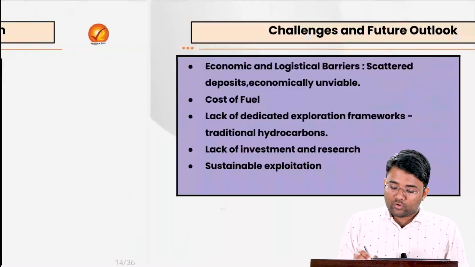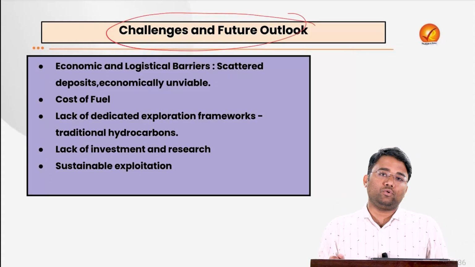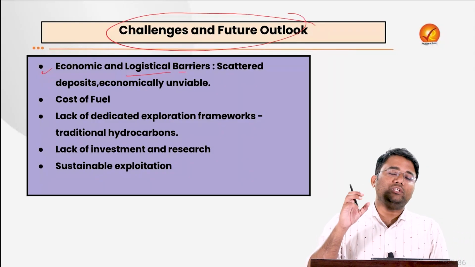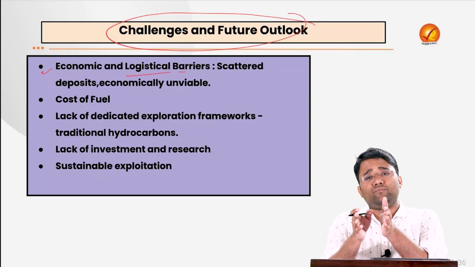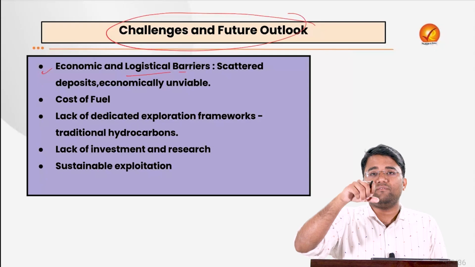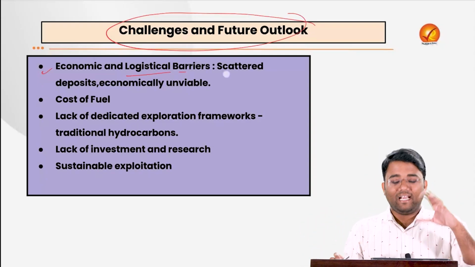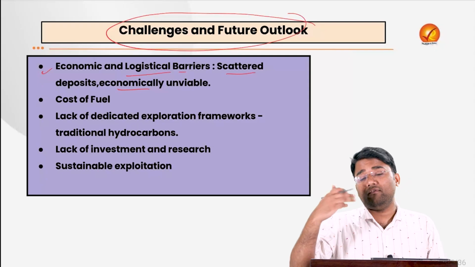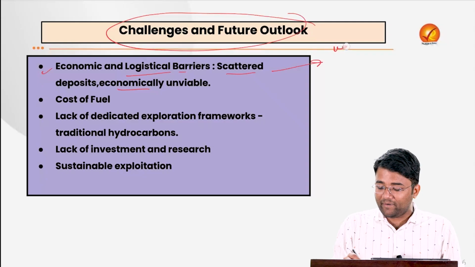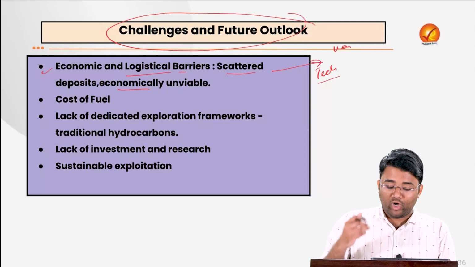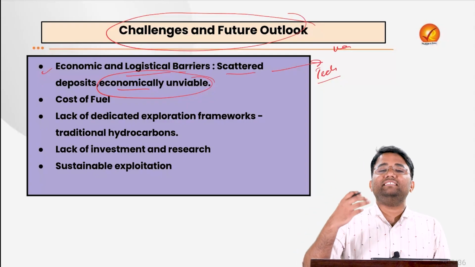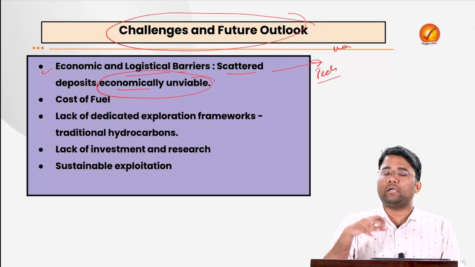Moving towards the challenges and future outlook of natural hydrogen. First of all, there are economic and logistical barriers, because we do not have a fixed source that is limited to a particular point or area. Rather, it is scattered. When deposits are scattered, it is economically unviable to dig into them. So for a way forward, we need proper technological advancements to enable viable utilization of this hydrogen, which is scattered across different areas.